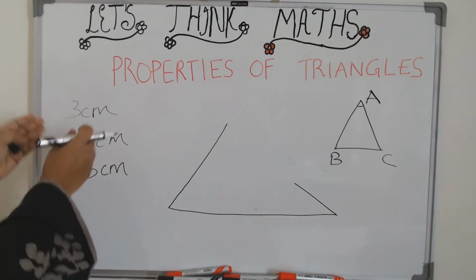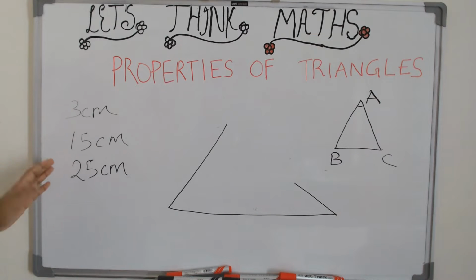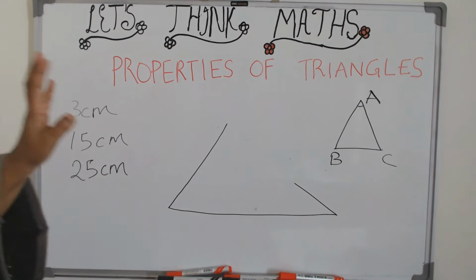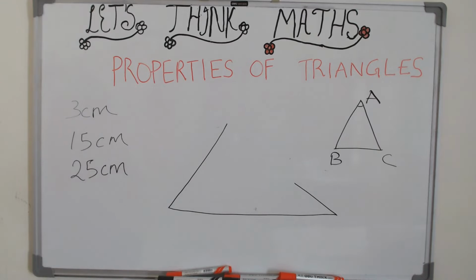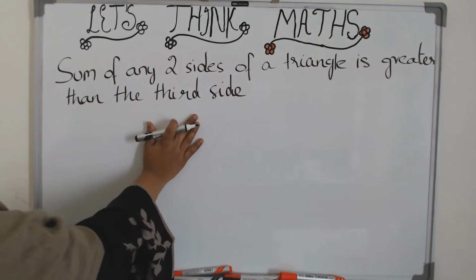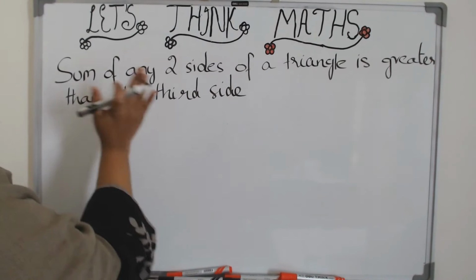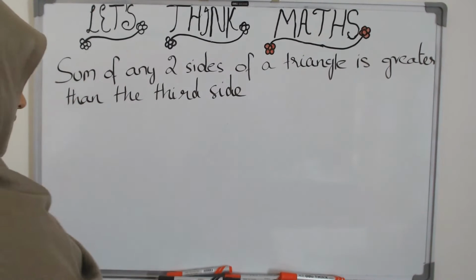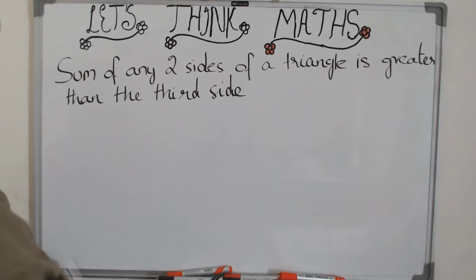So what condition do these three line segments have to satisfy to form a triangle? Let us see what that is. Now this is the condition that it has to satisfy. The sum of any two sides of a triangle has to be greater than the third side.